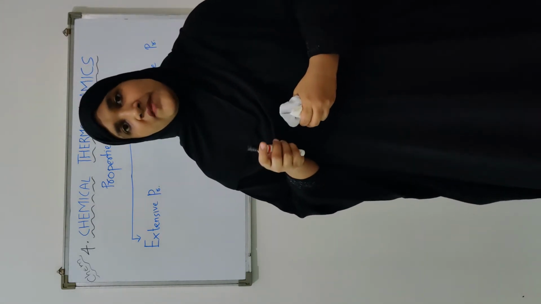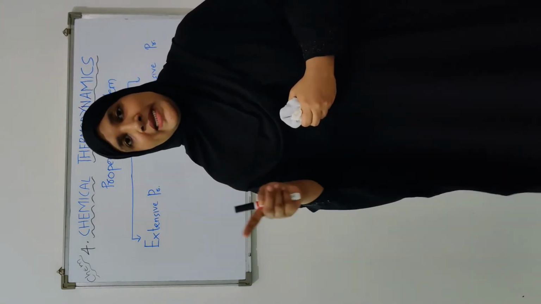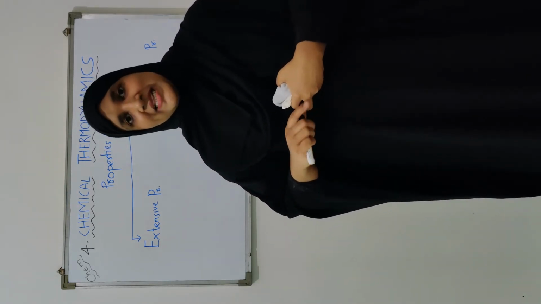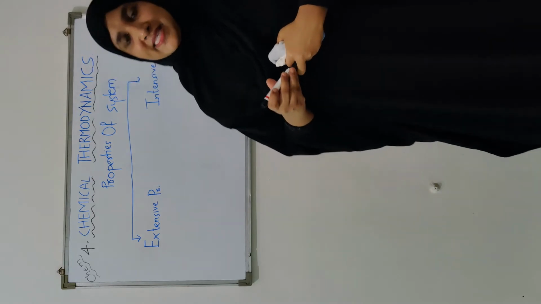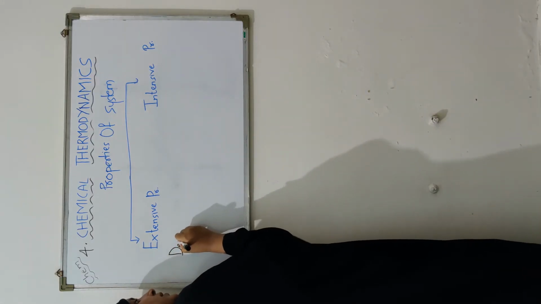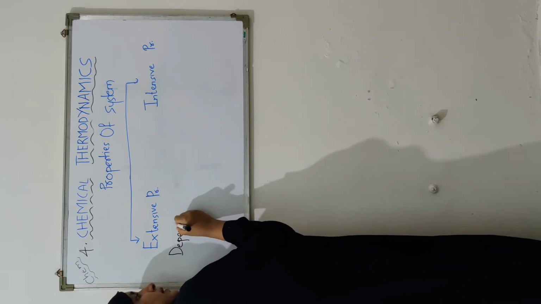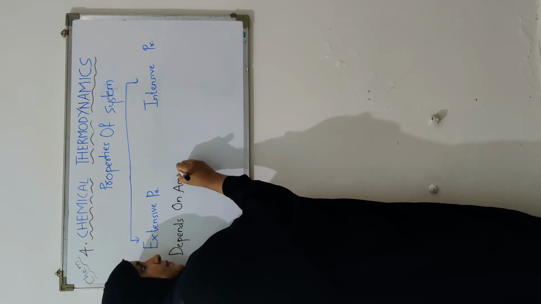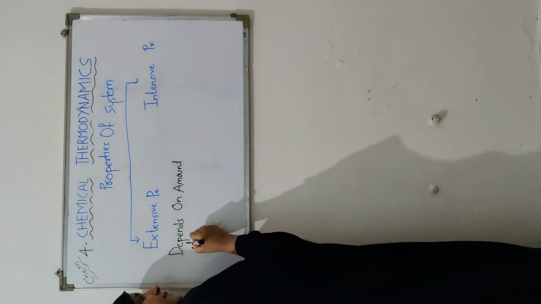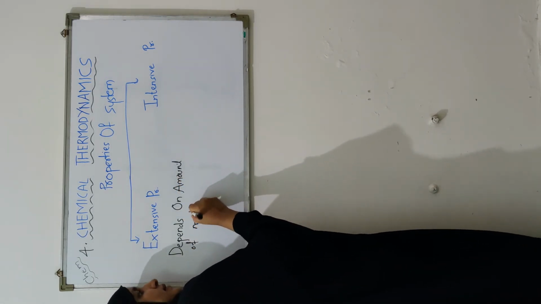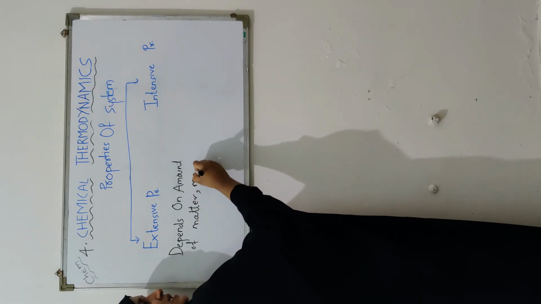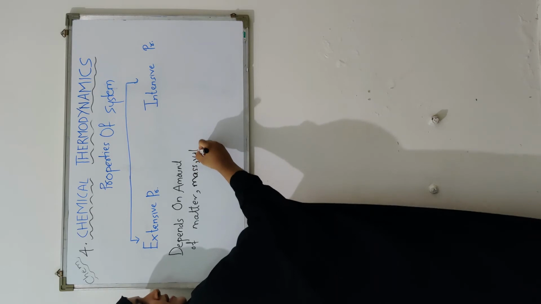The property of the system whose magnitude depends on the amount of matter present in the system is known as extensive property. So it depends on amount of matter. Okay, you can give the examples of mass, volume, etc.